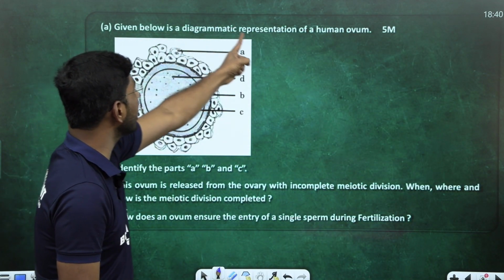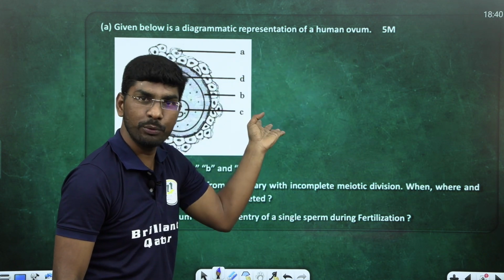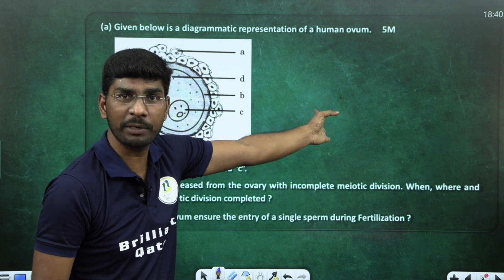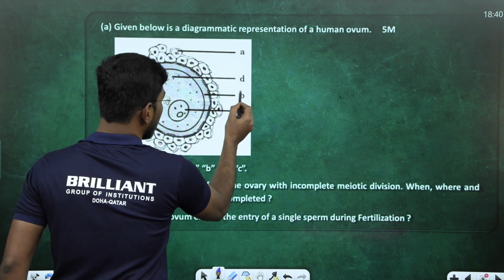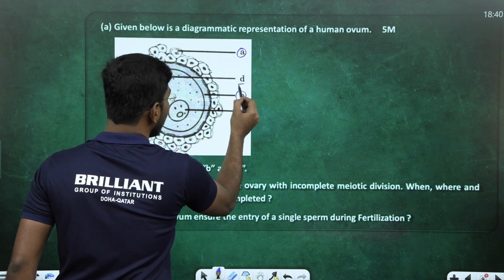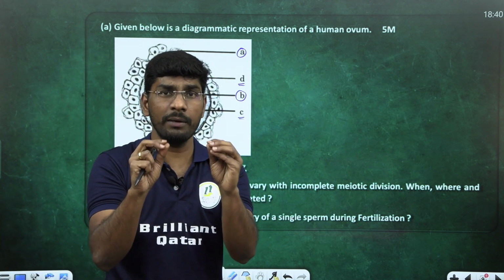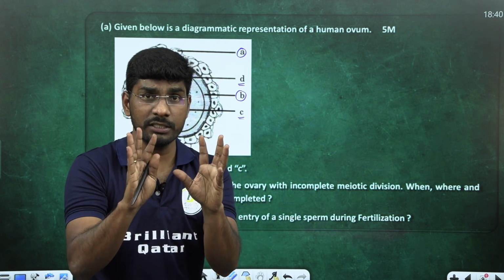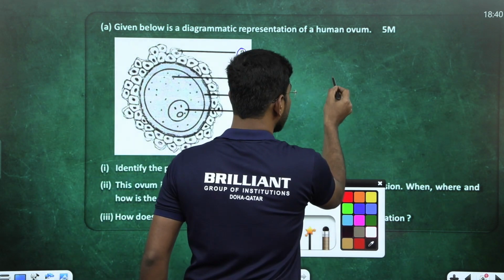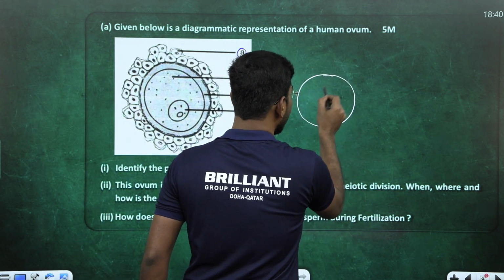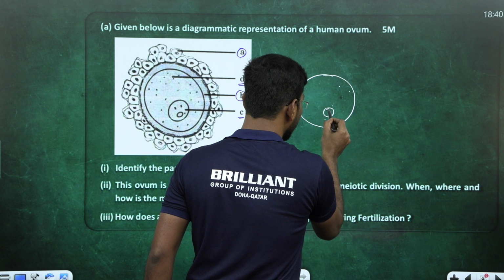Given below is a diagrammatic representation of a human ovum, secondary oocyte. A 5 mark question, in 2023 they gave this question for the Qatar set. Here A, here B, they mention A and D, C they mention. This is one structure given, right? Everyone keep in mind, the secondary oocyte consists of a plasma membrane. Look here, this is a plasma membrane, right? And it is ooplasm. Cytoplasm is called what? Tell me. Ooplasm. And one haploid nucleus is also there.